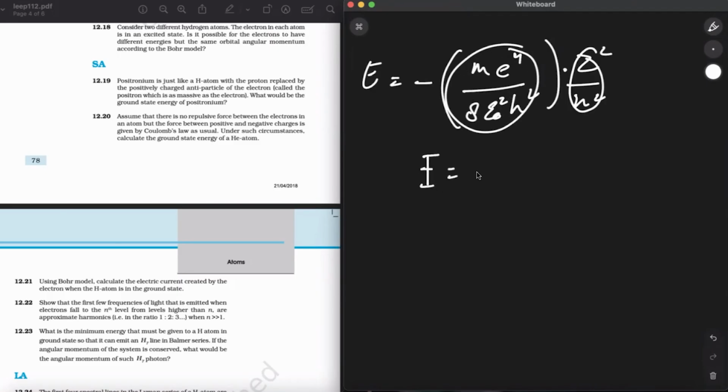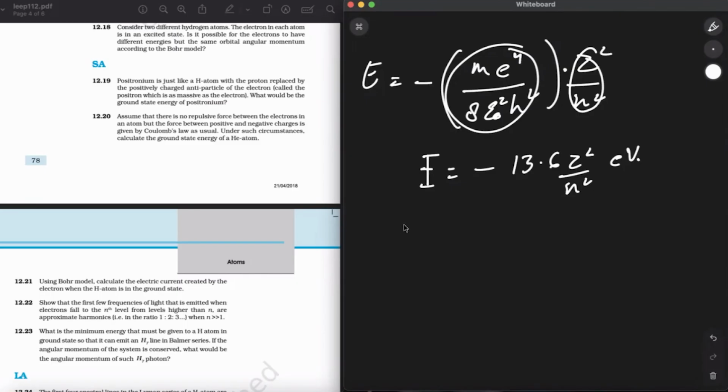We have to remember this, and if simple questions are coming then this is more than enough for you. So Z can be changed or n can be changed. n is the excited state. The ground state is for n equal to 1.